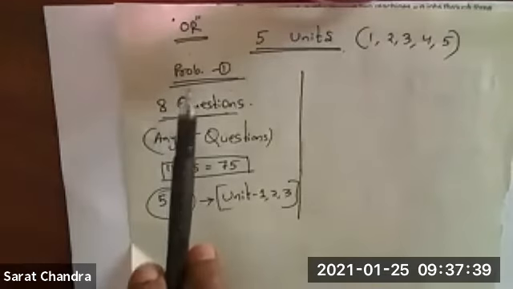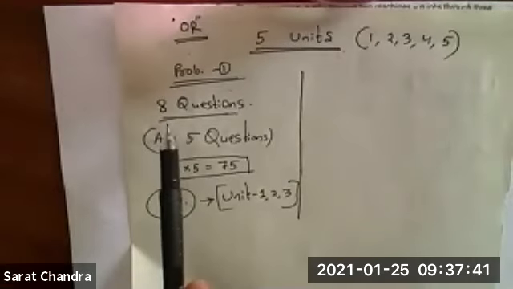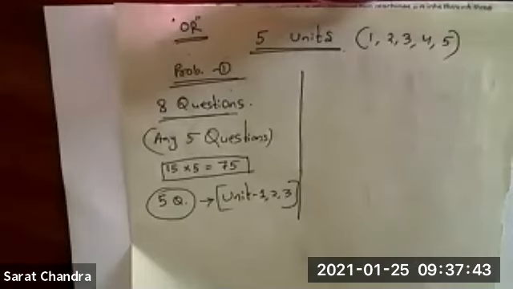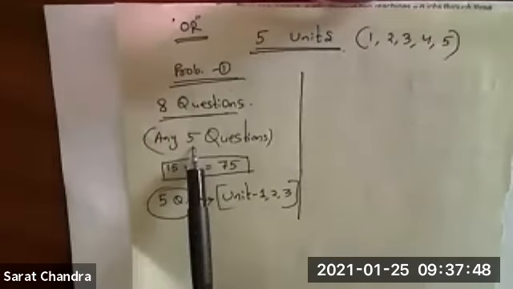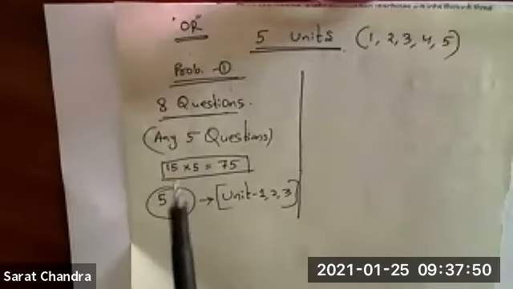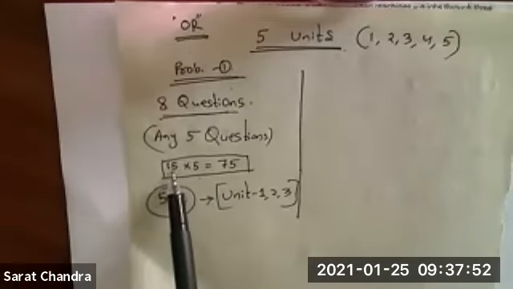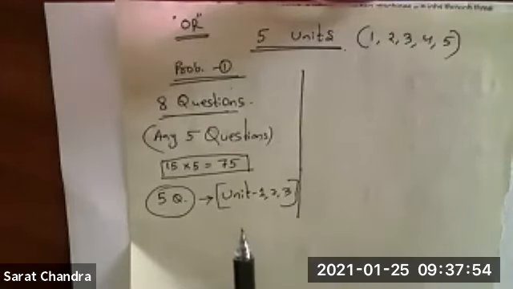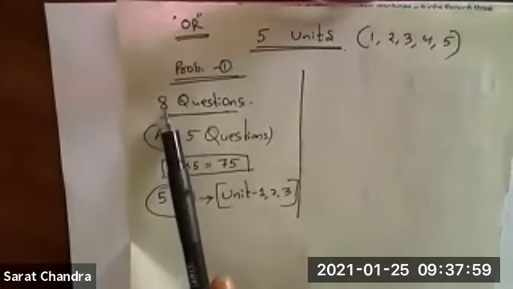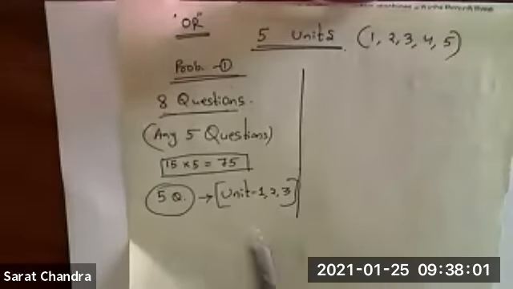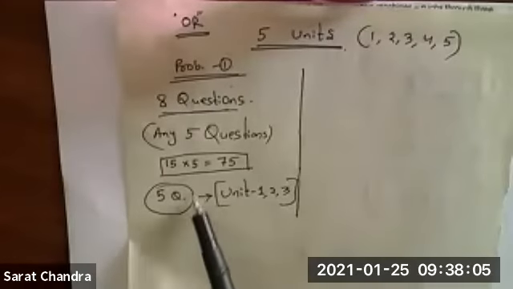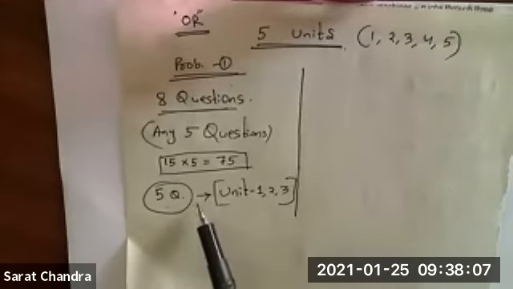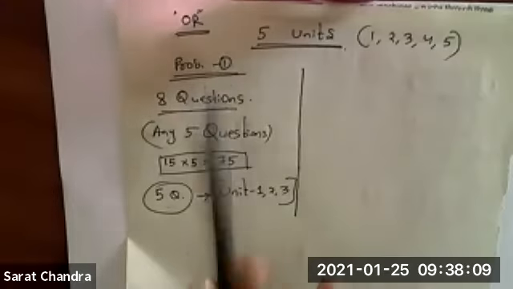The first probability is that they will give you 8 questions, the same pattern as the last semester, and you answer any 5 questions. Each question carries 15 marks, so 15 into 5 is 75 marks. Out of those 8 questions, 5 are asked directly from units 1, 2 and 3. From the first 3 units, a minimum of 5 questions are put in the exam. This is one probability.